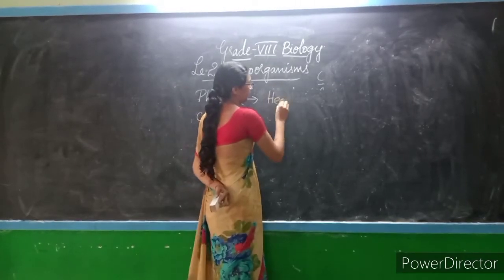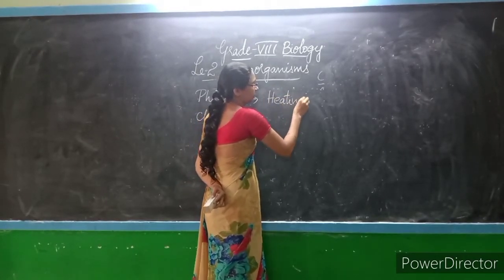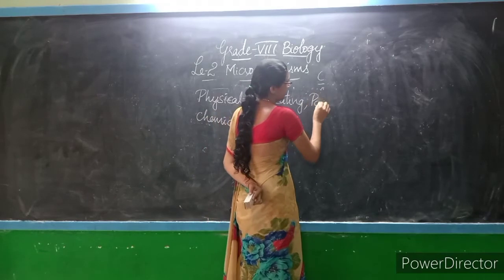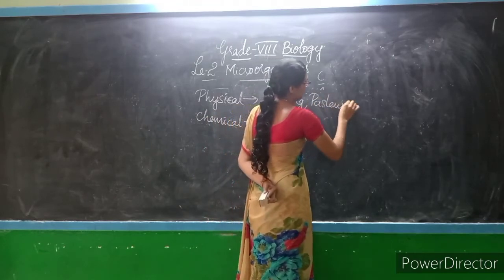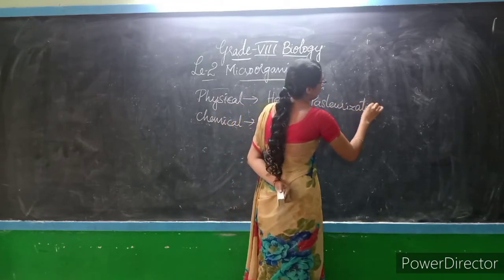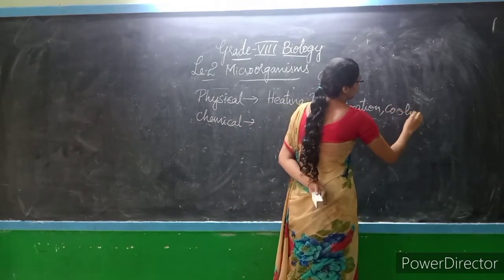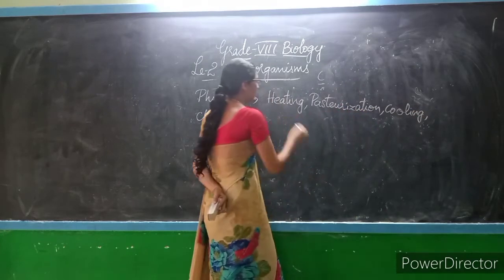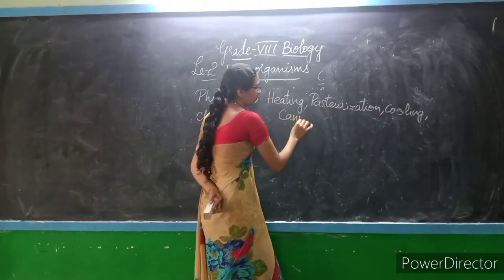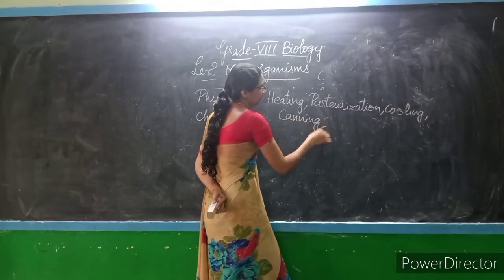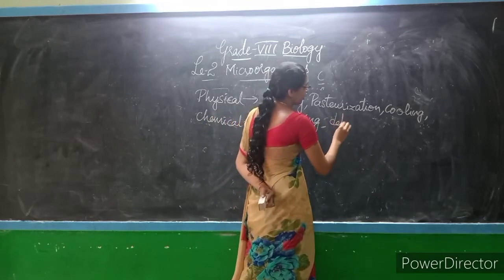Heating, pasteurization, cooling. Next one, canning, dehydration or drying.